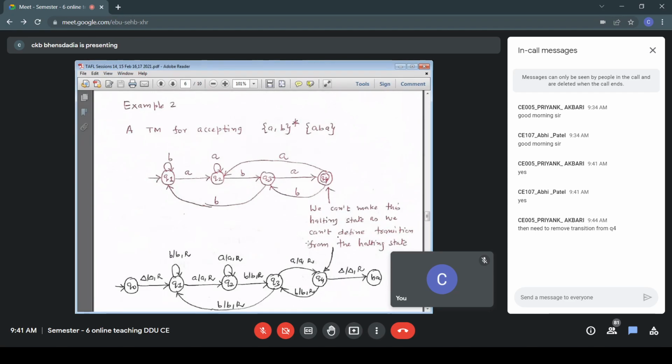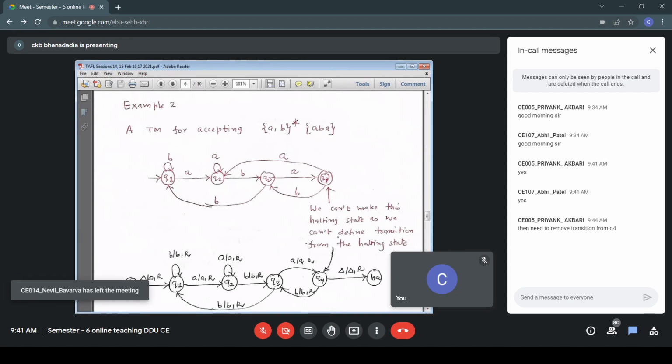Suppose my string is ABBA. Then the content of cell number 1 will be A, 2 will be B, then B, then A. The content of cell number 0 is blank. And after cell number 4, after this ABBA, we have an infinite number of blanks.